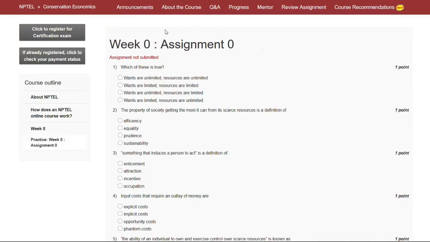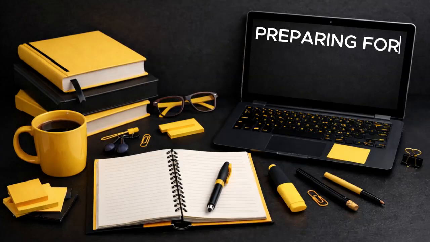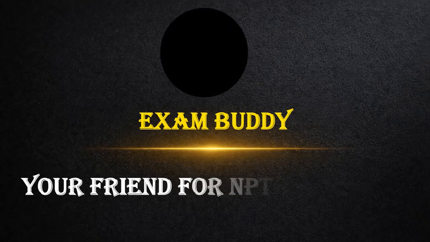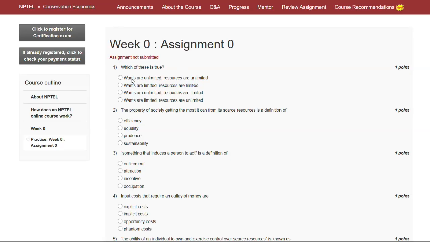Now let's do our assignment for Conservation Economics, Week 0, Assignment 0. So, the first question is, which of these is true? So, these are the options and the answer of our first question is C. Wants are unlimited, resources are limited.